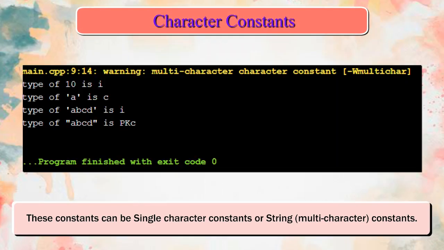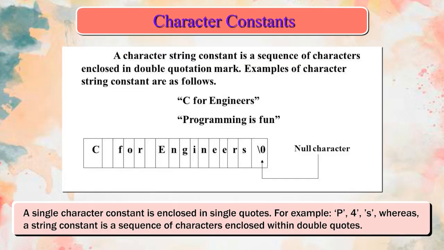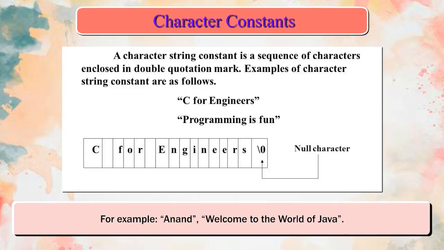Character constants. These constants can be single character constants or string, multi-character constants. A single character constant is enclosed in single quotes. For example, 'P', '4', 'S', whereas a string constant is a sequence of characters enclosed within double quotes. For example, "Anand", "Welcome to the world of Java".